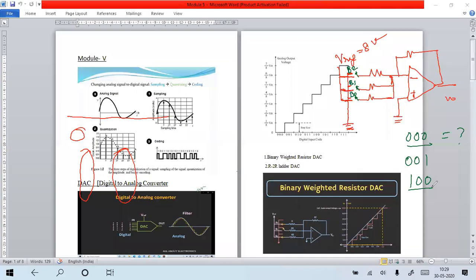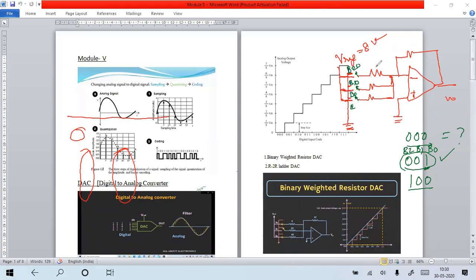Suppose you want to know the output for 001. This is B2, this is B1, this is B0. So B2 must be 0, and B1 also must be 0, and B0 must be 1.